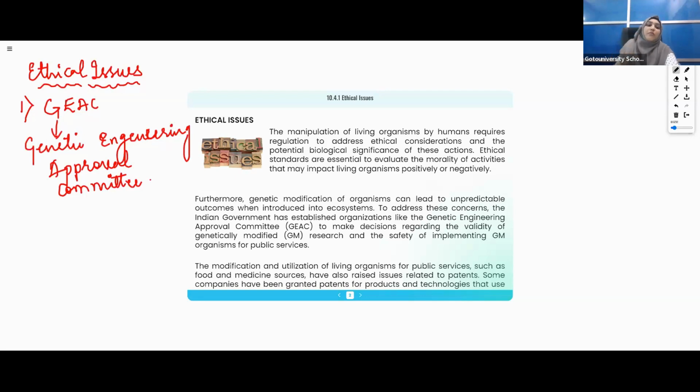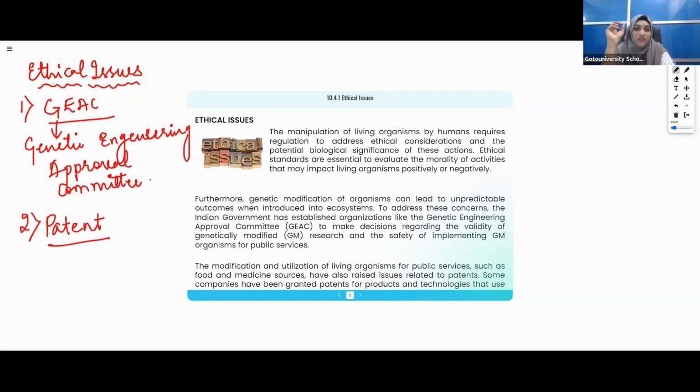Now the second important point you need to study is patent, not patient, patent. What is a patent? Do you know what the word means? A patent is an exclusive right granted for an invention.